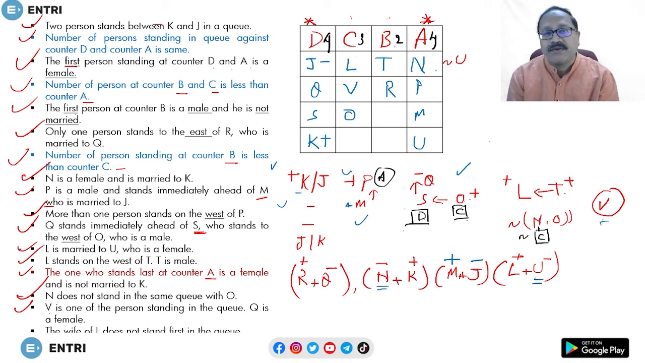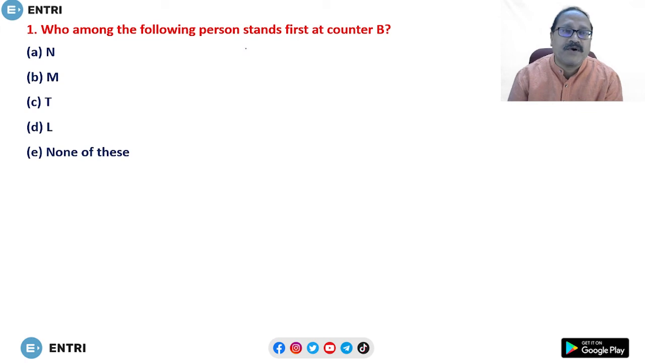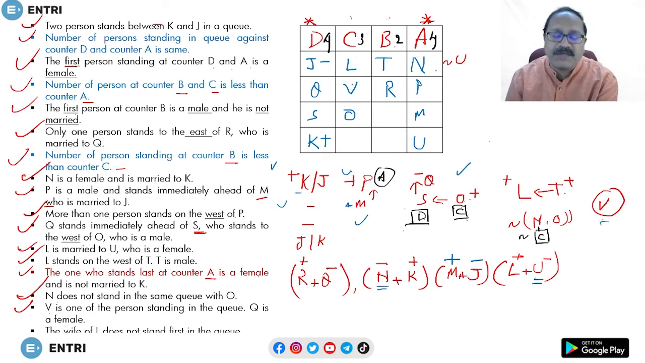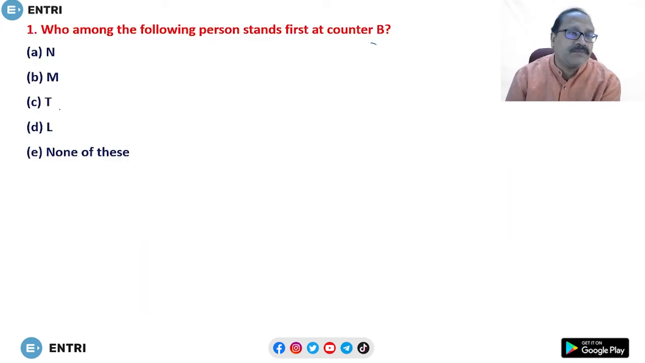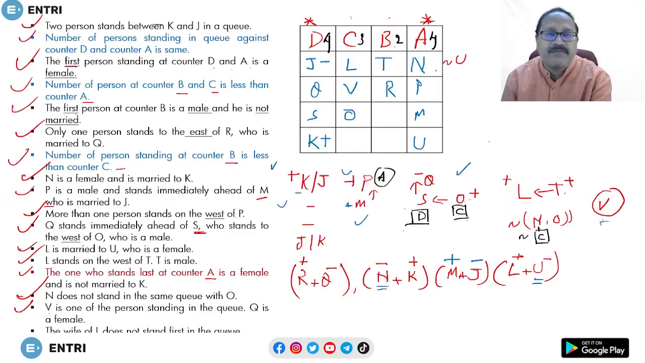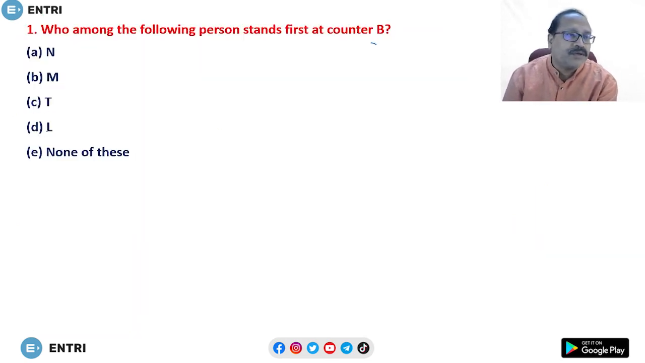Once it's done, you do it on your own once. After that, let's see how the questions are framed on this. Who among the following persons stands first at the counter B? These are all direct. Who is the first person at counter B? T. So counter B, who is the first person? It's T. So it's T.